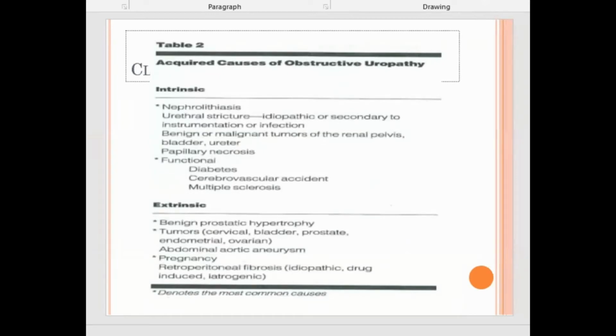If you don't remember anything or are not able to correlate, you can also say adjacent organ neoplasm. If you have read anatomy, you can easily say what the organs around the kidney, ureter, or bladder are. Like flow, there can be temporary hydronephrosis. Once the baby is delivered, the hydronephrosis gradually reverses. But if it is persistent by any means, say there is a uterine tumor, say leiomyoma or fibroid uterus, then it can cause long-term compression.